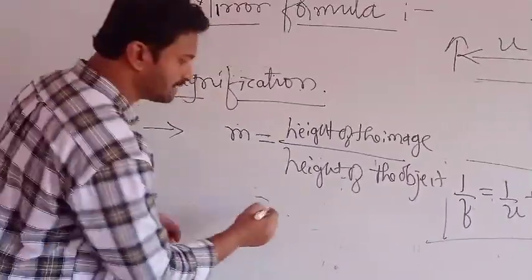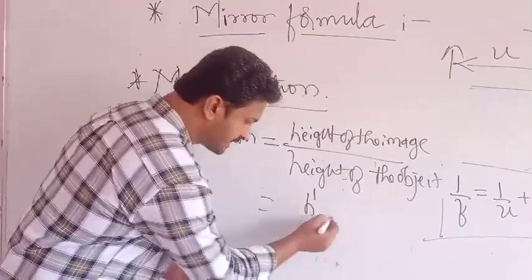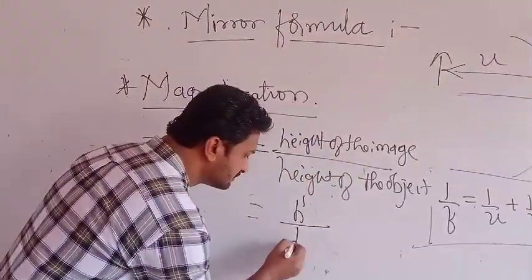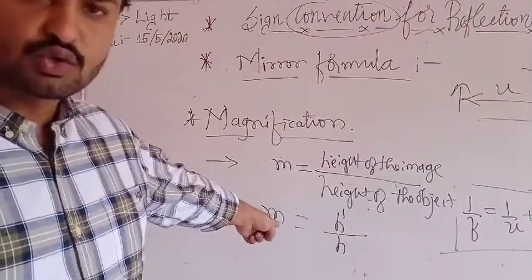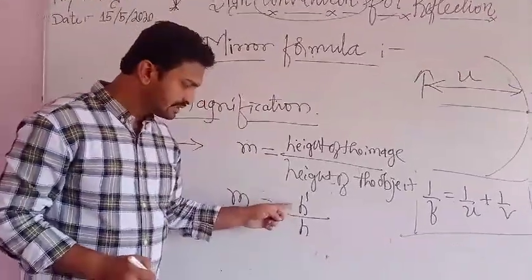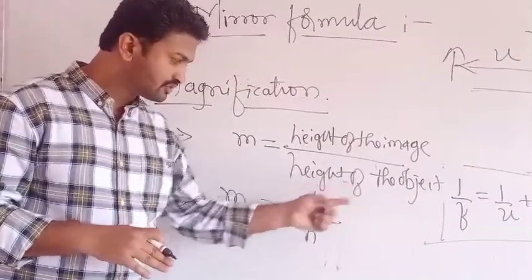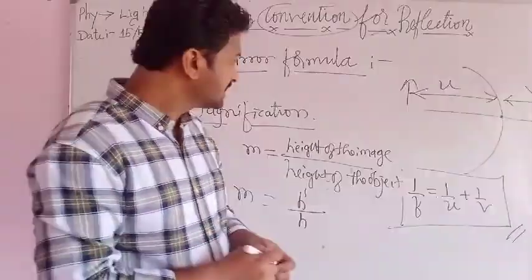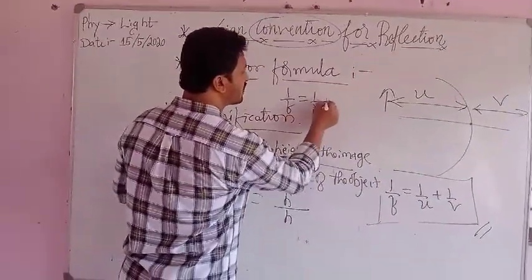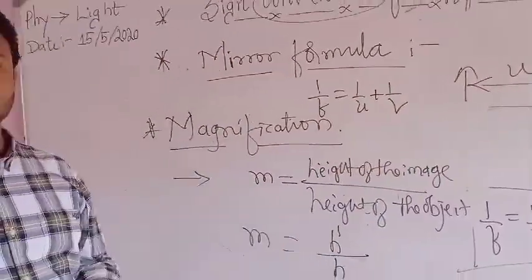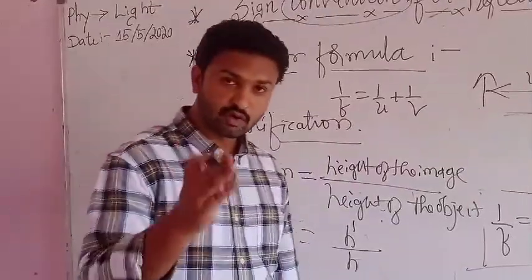Mathematically, height of the image is considered as h dash divided by height of the object is h. Then magnification is mathematically written as m equals to h dash divided by h. H dash means height of the image, h means height of the object. All this, mirror formula 1 by f equals to 1 by u plus 1 by v, and this magnification formula are very important.